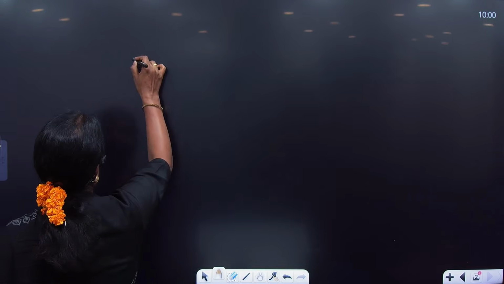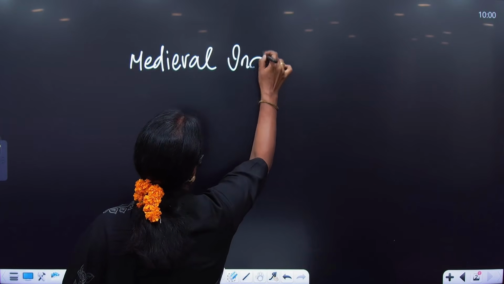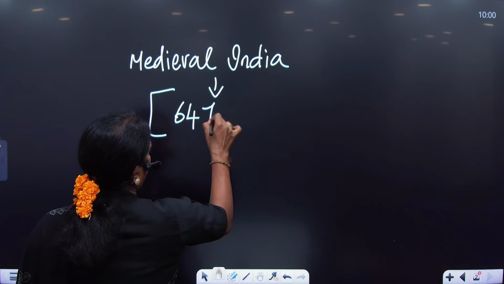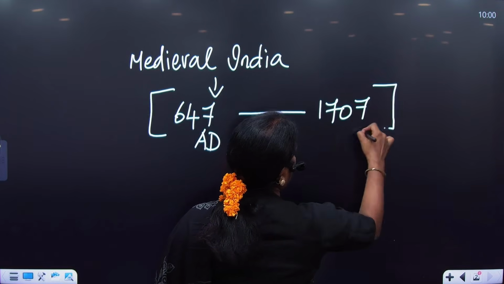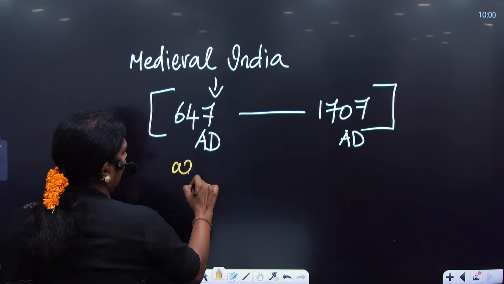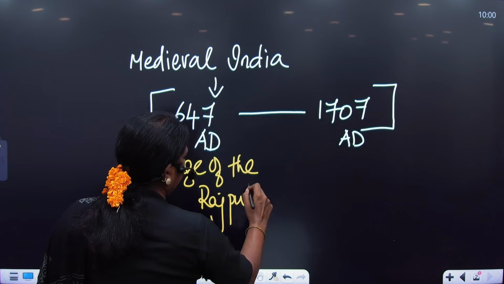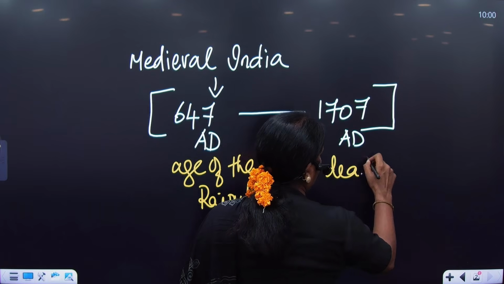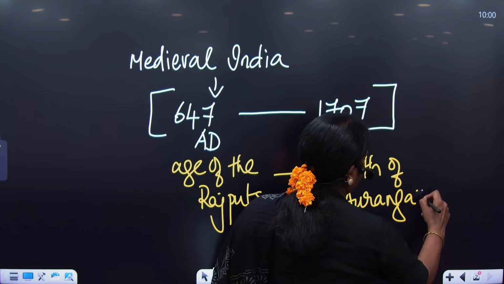So if you look at the bracket of medieval India, it begins with 647 AD and gets over by 1707 AD. 647 AD is the age of the Rajputs. So the Rajputs entered India and they began to rule India. 1707 would be the death of Aurangzeb, the mighty Mughal ruler.